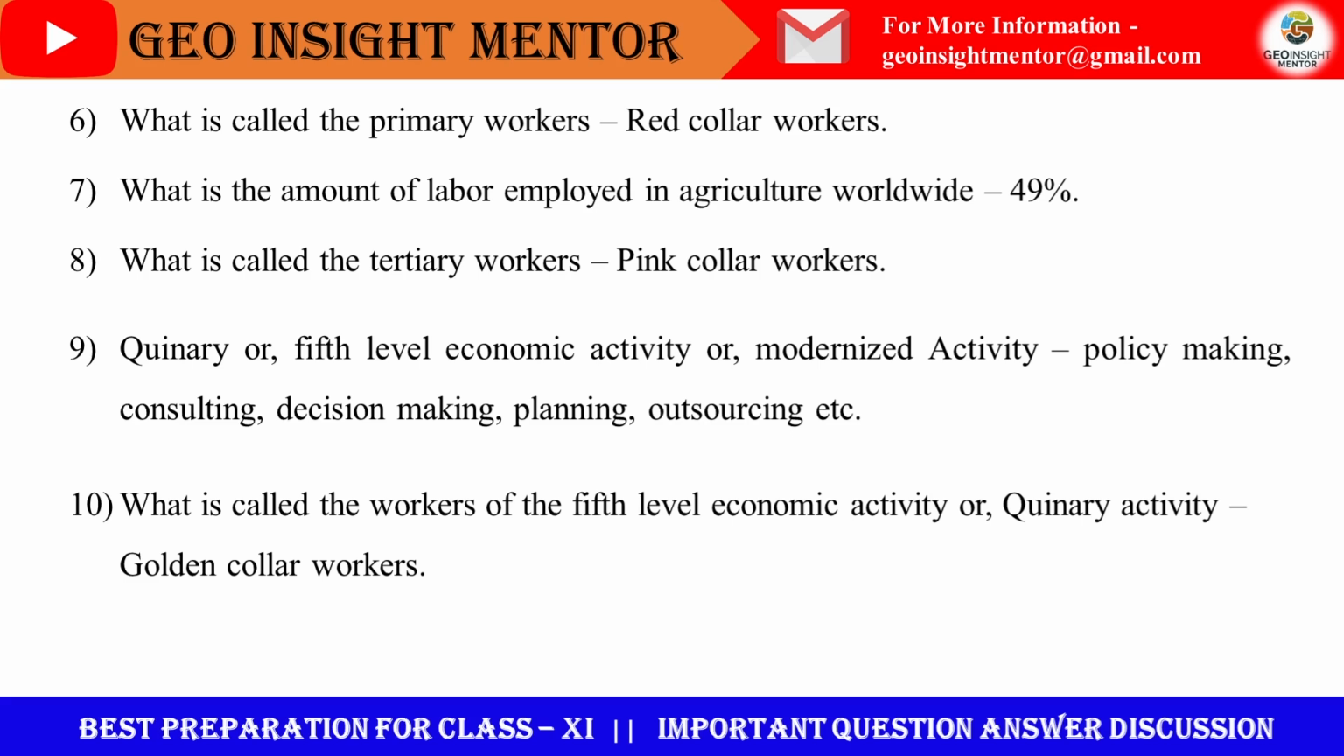Quaternary or fifth level economic activity or modernized activity. What are the activities? These are policy making, counseling, decision making, planning, outsourcing, etc. Next question. What are the workers of fifth level economic activity or quaternary activity called? They are called golden collar workers.